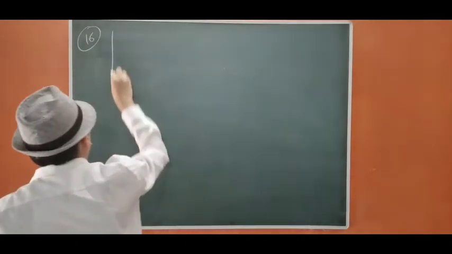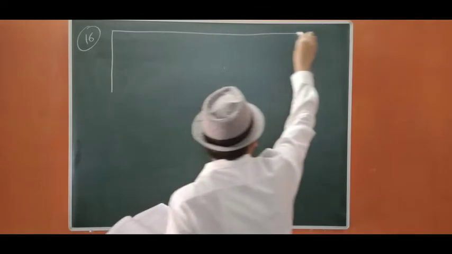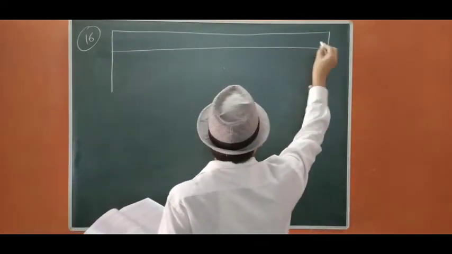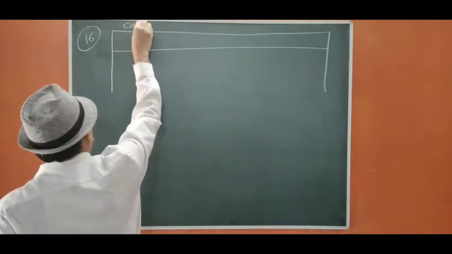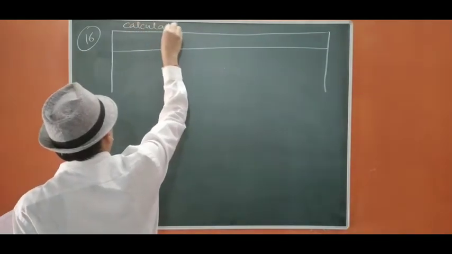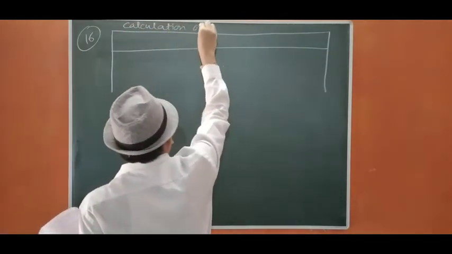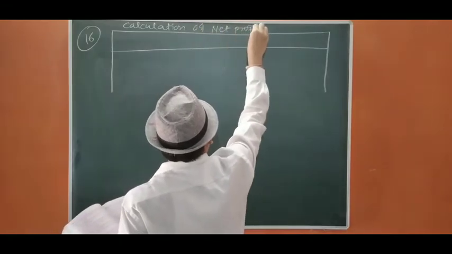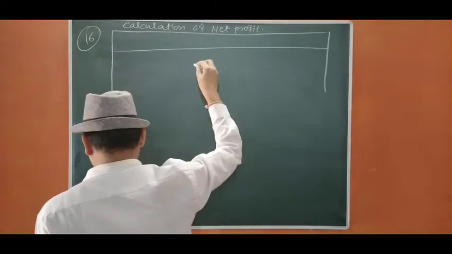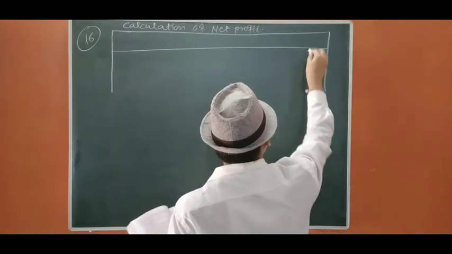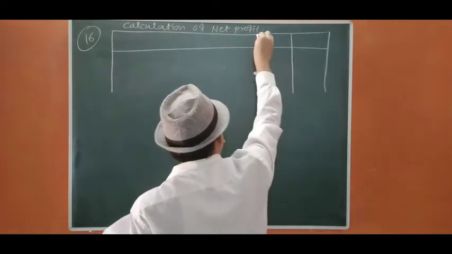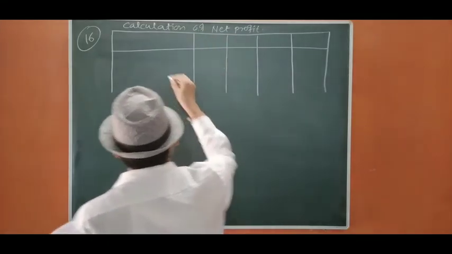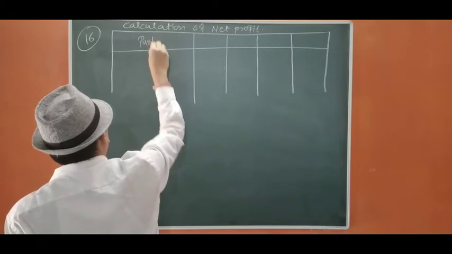First, we have to calculate net profit, actual net profit. Calculation of net profit. All the adjustments we are going to do here. There are 4 years: 1, 2, 3, 4.